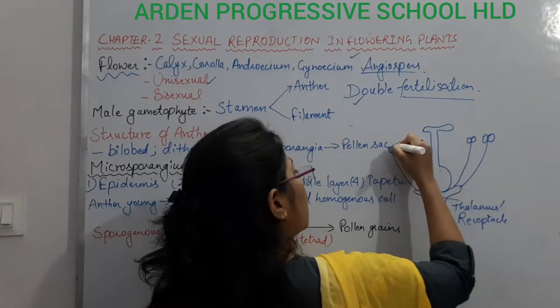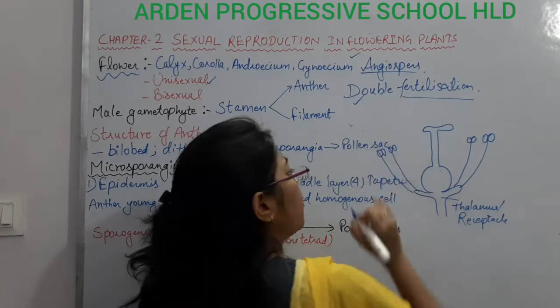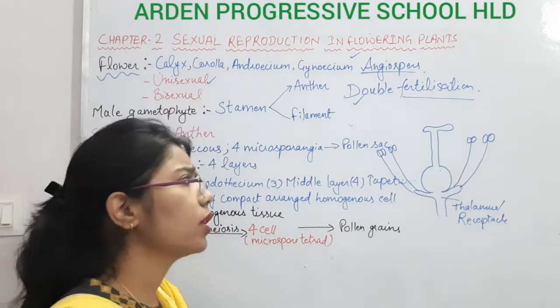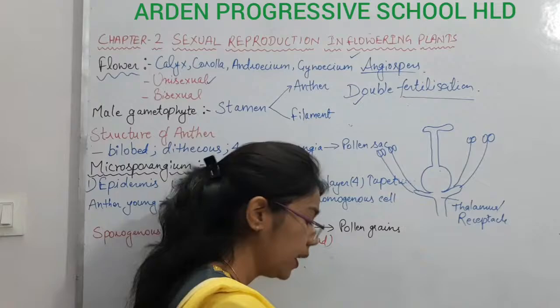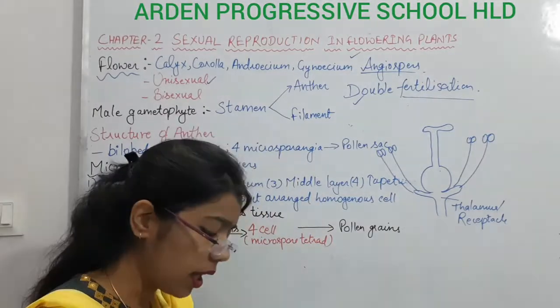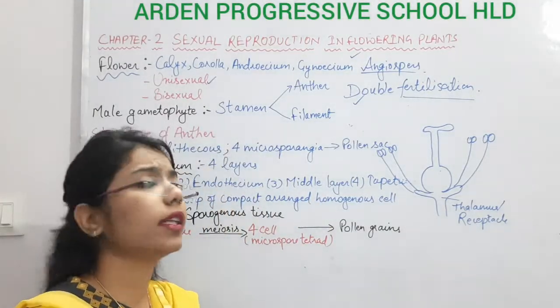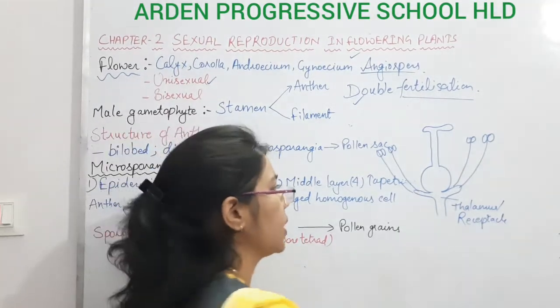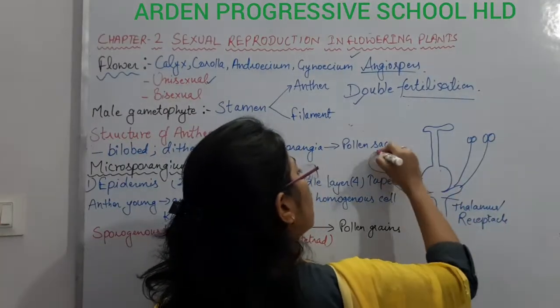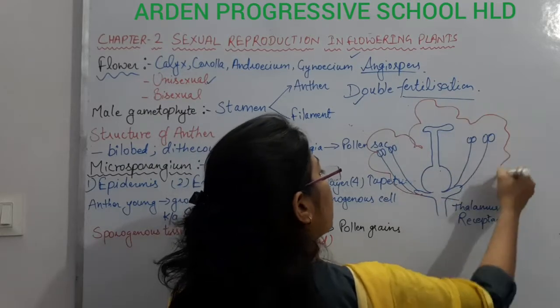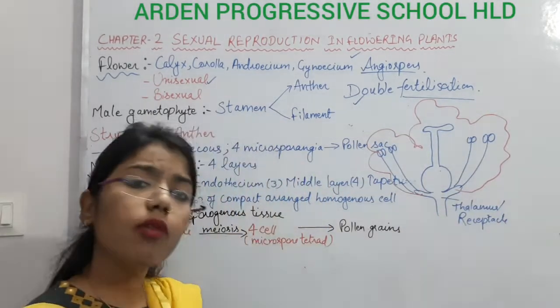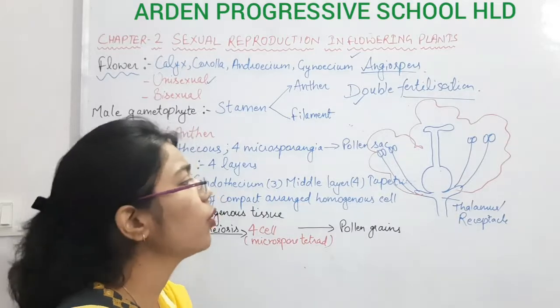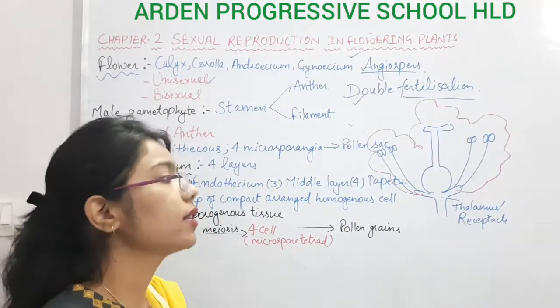Now, in the same flower, the male reproductive unit is also present. This one is the male reproductive unit, right? So this type of flower is the bisexual flower. In that flower, both types of gametes can be present. This is the flower I have drawn here. Now, one by one, we will understand the different structures.